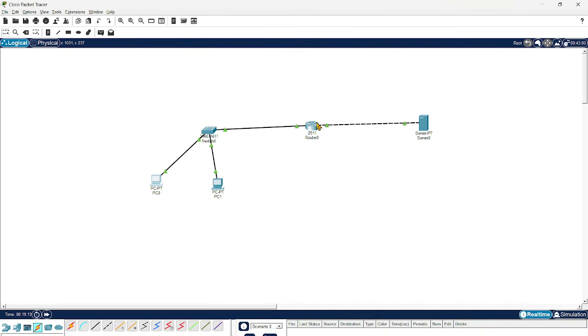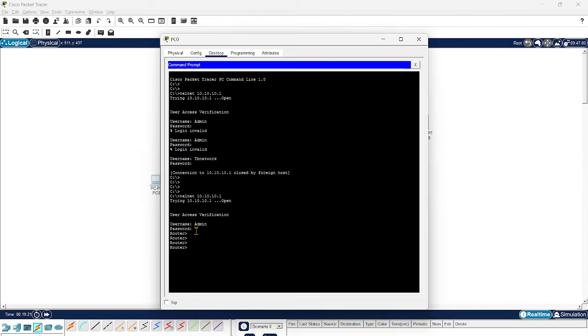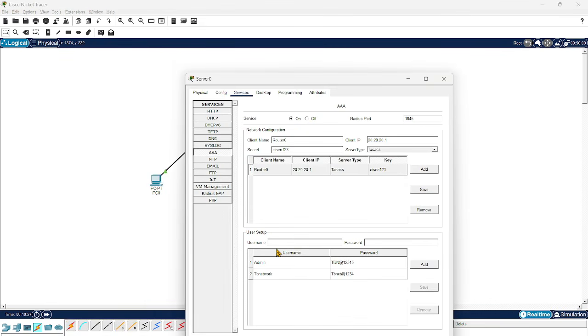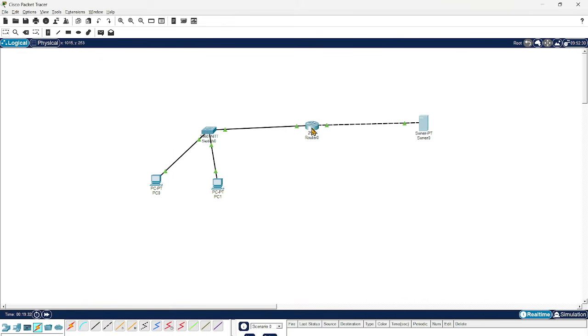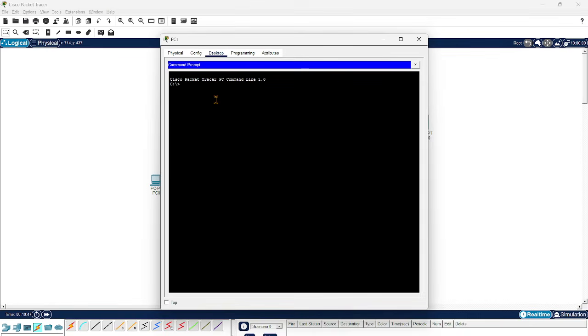That access request will be sent to the server, and the server will check its database, in the user setup, whether this admin and the password we used are available. If the user and password are correct, it will send a success message to the router, and the router will forward that success message. Then the user is able to access the router directly from the PCs. We can also try from this PC as well, so we can try another telnet to 10.10.10.1.